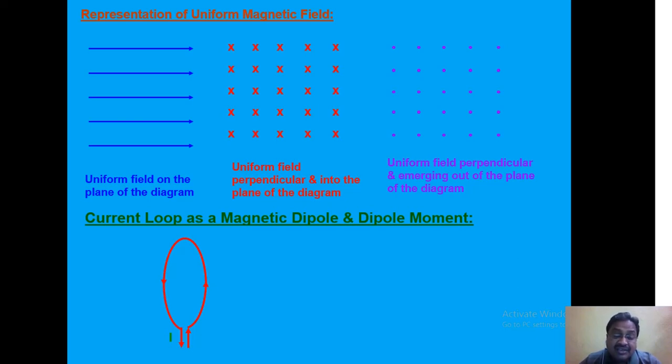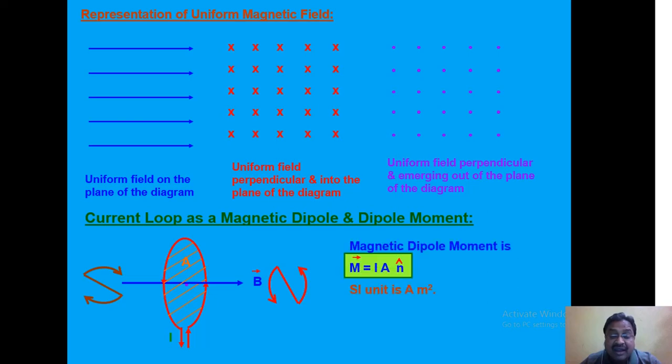You see, this is a current carrying loop, current flowing through it in anticlockwise direction. A magnetic field will be developed all around it, whose direction is as represented in the figure, and we can establish also mathematically that it can behave like a magnetic dipole.